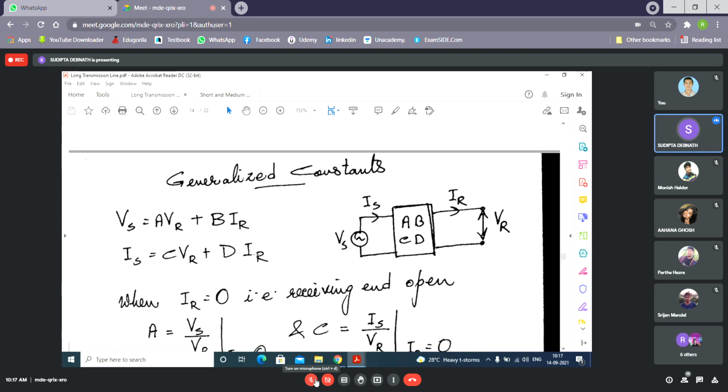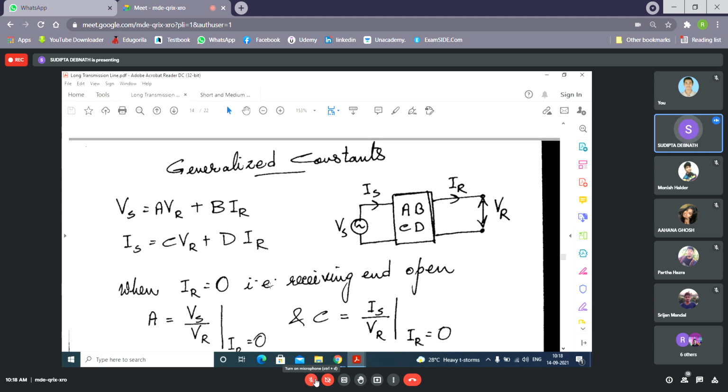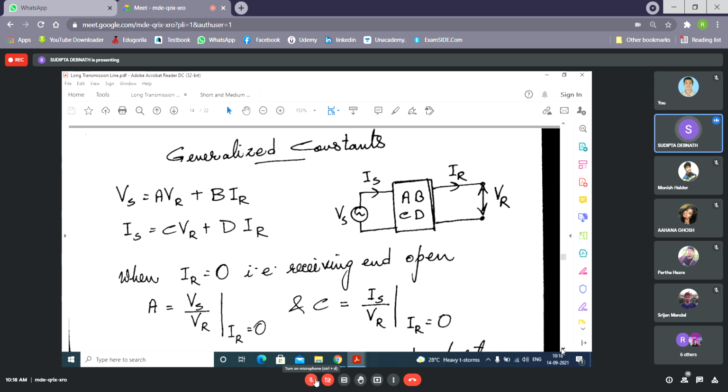So A equals VS by VR and C equals IS by VR when IR equals 0.